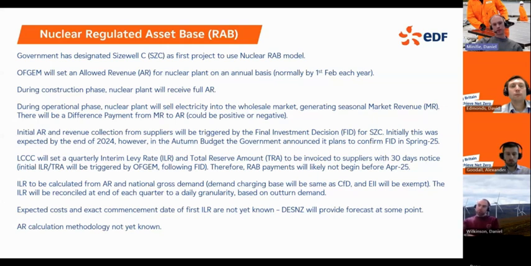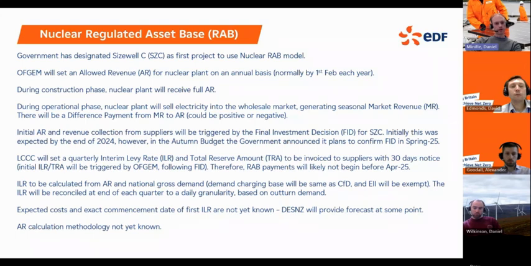At the end of the quarter, the levy rates will be reconciled to a daily level, similar to the CFD, and this will be based on the shape of actual demand. But the RAB payments to the nuclear plant will remain flat over the quarter, although there'll be some shape with demand.